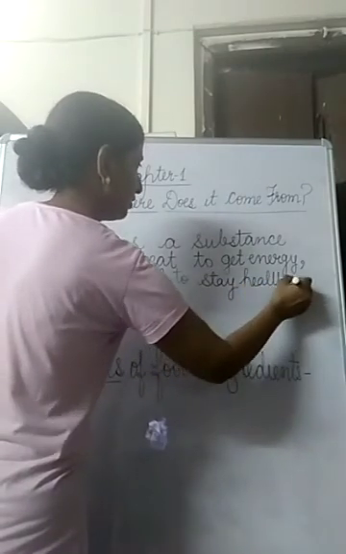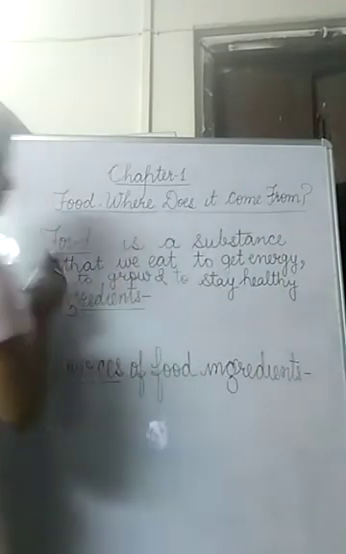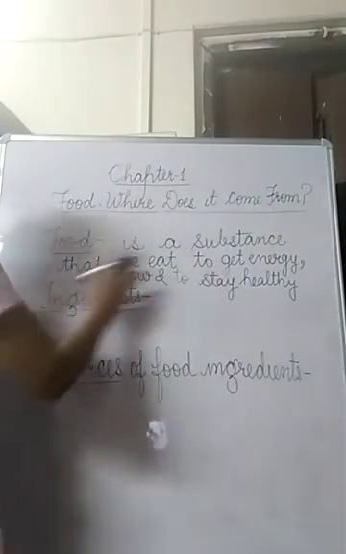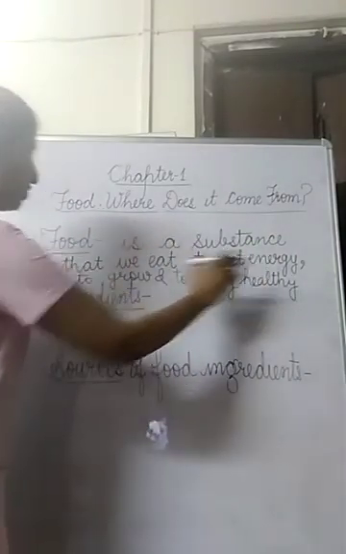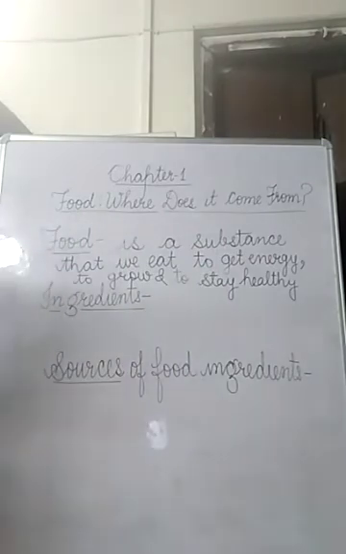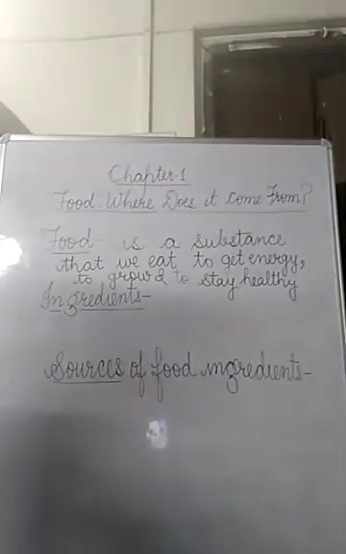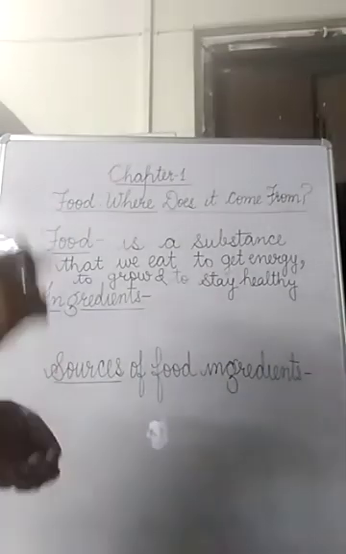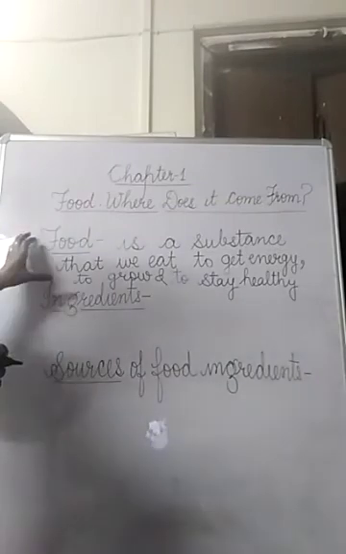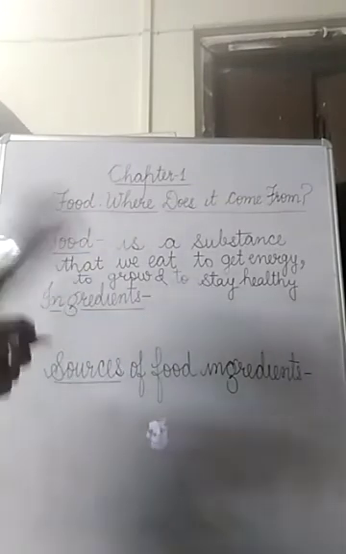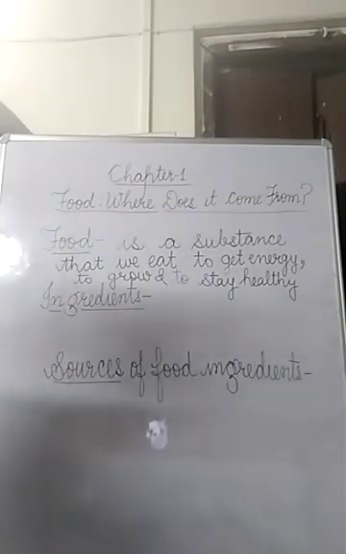So now it is clear to you how to define food. Food is a substance that we eat to get energy, to grow and to stay healthy. I repeat, food is a substance that we eat to get energy, to grow and to stay healthy. So this is the way to define the term food. Every one of us, all the living organisms, they need food. Food is the essential material that all living organisms need for their survival.